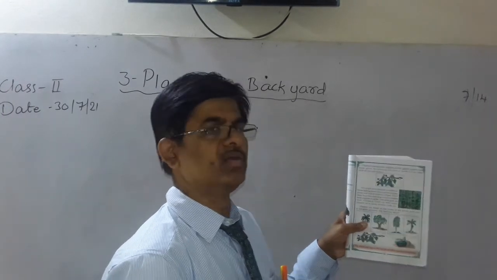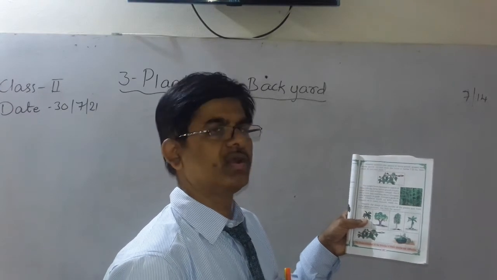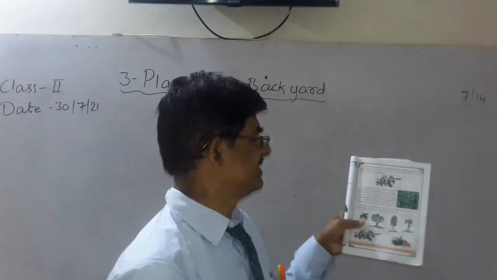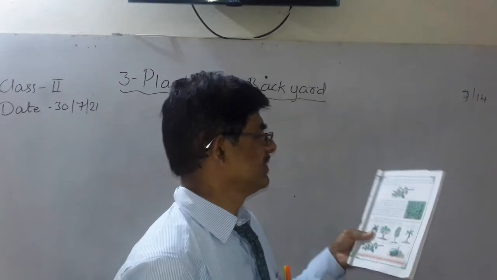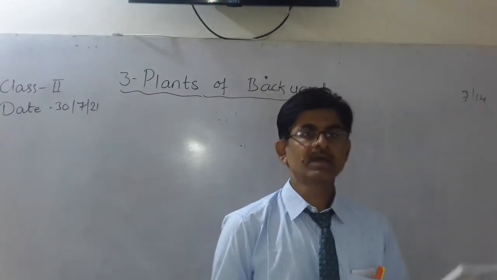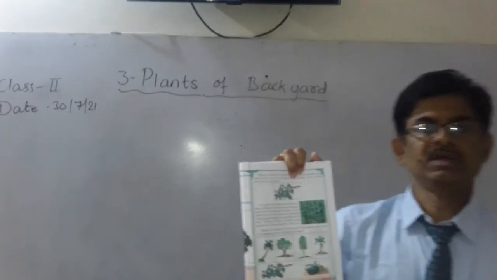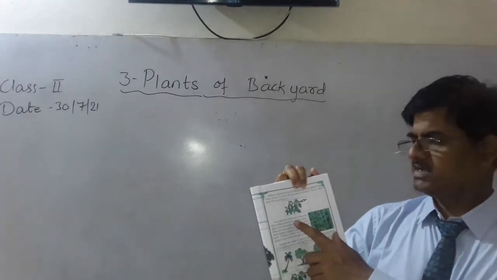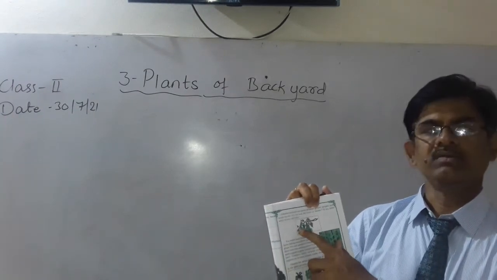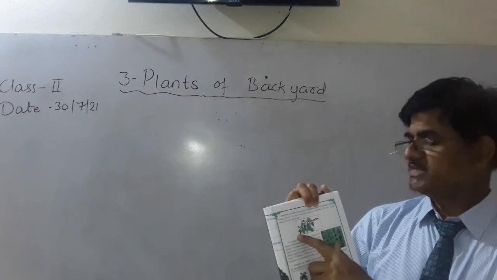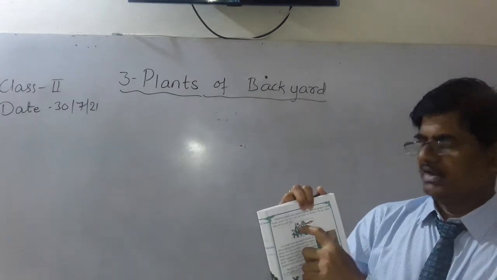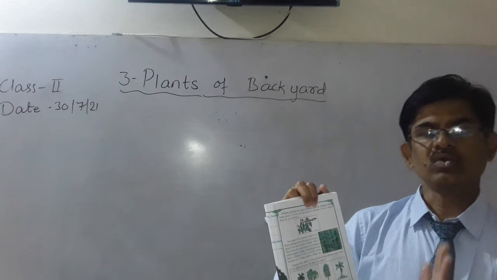So you can see how the plant is growing. It is not growing straight; it is taking the support of other plants. Grape plants or bitter gourd plants and even snake gourd, these plants take the support of other plants and they grow. Because the stem is weak, the stem is soft and cannot grow straight.